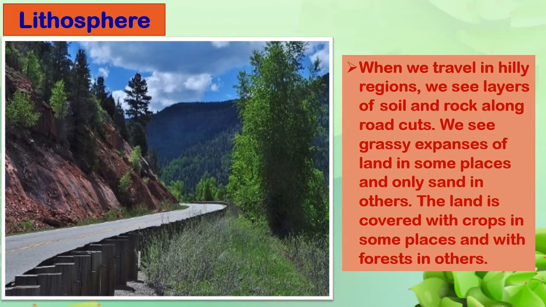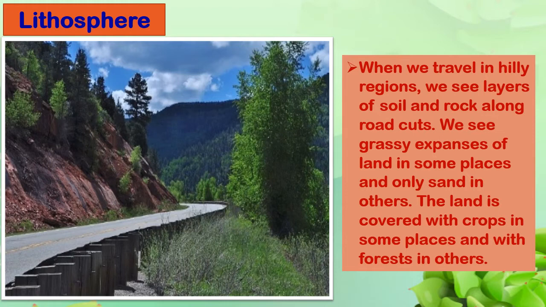Lithosphere. Often we have seen that when we travel in hilly regions, we see layers of soil and rocks along the road cuts. On the side of the road we have seen how the layers of rocks and soil have formed.